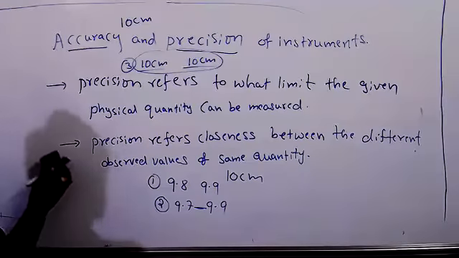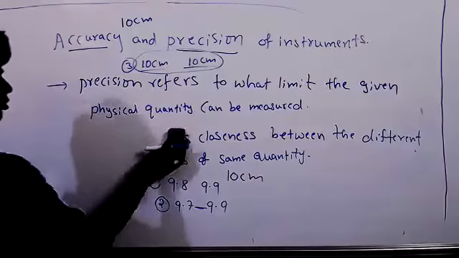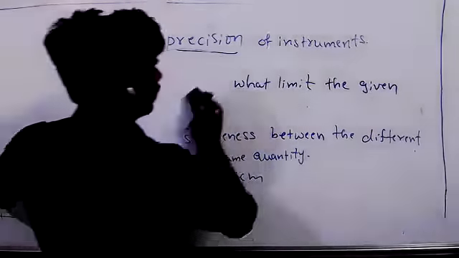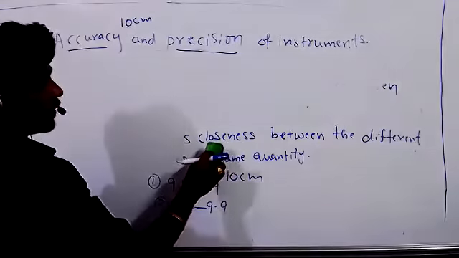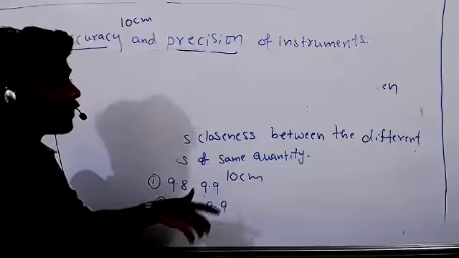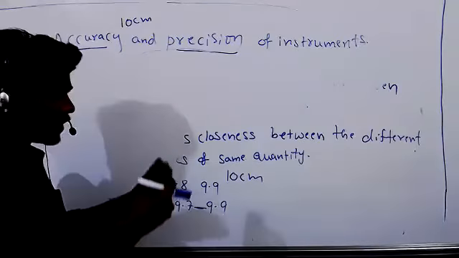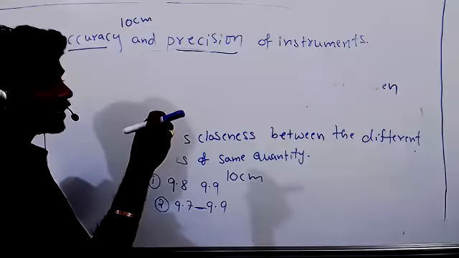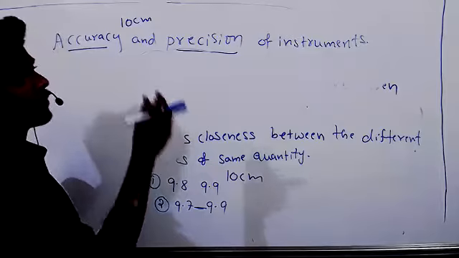Okay, let's see. Precision refers to closeness between the different values of the same quantity. When I'm measuring the same quantity, I will get different values. In the different values, how closely am I getting?